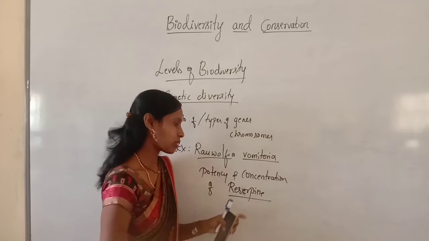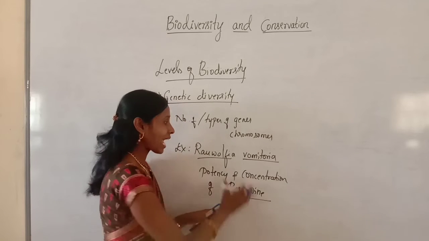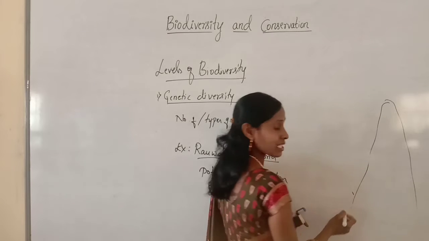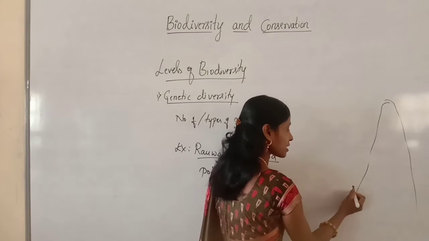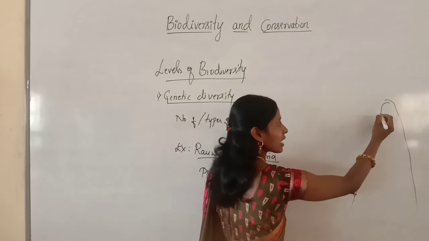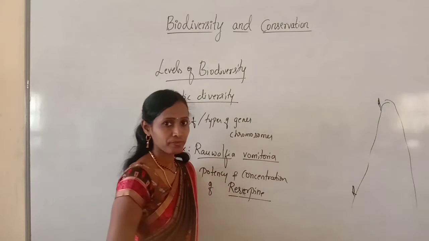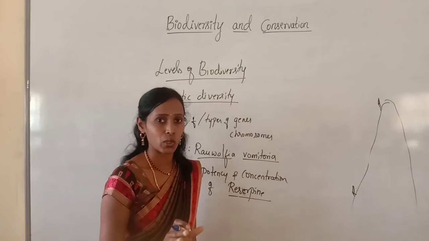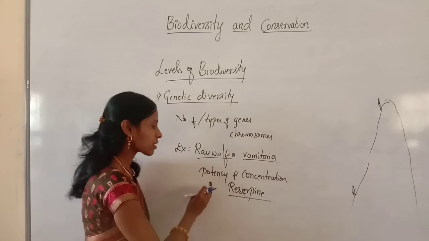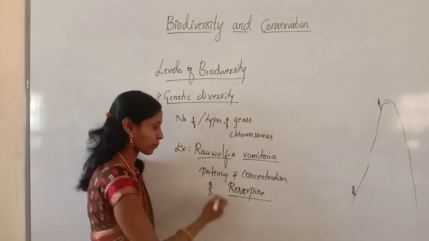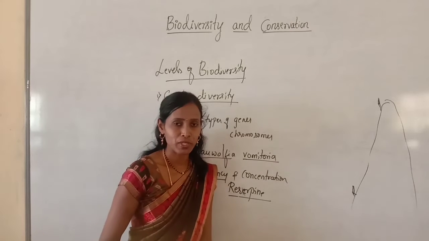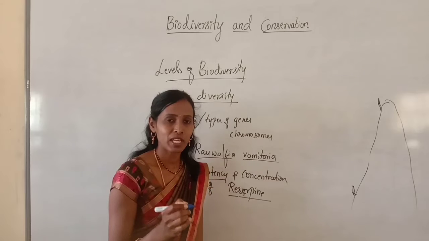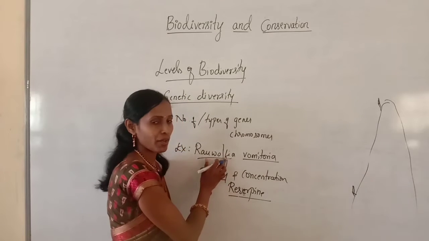If this is the Himalayan range, the plant is present even at the bottom level of the Himalaya, and also at the top level. All these plants are Rauwolfia vomitoria only, but they show differences in the potency and concentration. Potency is nothing but the power. Reserpine is one of the important alkaloids obtained from the root bark of this plant.